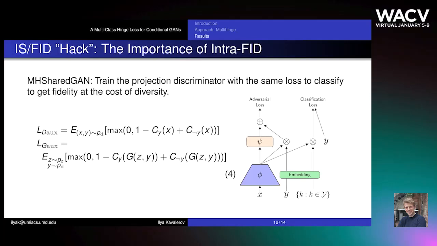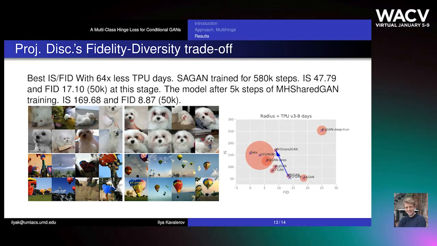We discover by using the same multi-hinge loss but also sharing parameters between the projection discriminator and the classification task that we can improve IS and FID greatly and quickly at the cost of generator diversity. By taking a halfway trained self-attention GAN, after just 5,000 more steps, the IS rises to an incredible 169, and the FID improves to 8.8. By looking at the before and after pictures, however, we see a drop in diversity in samples. Yet, this can yield a high fidelity generator at a fraction of the training required by other ImageNet GANs.